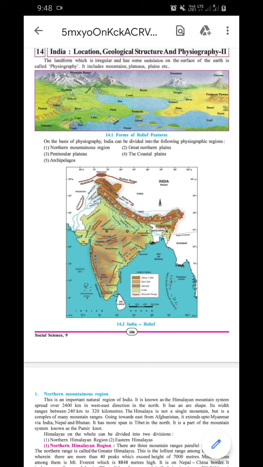Clear? Another famous peak is Godwin Austen, or we can say K2, 8,611 meters. This is the highest peak of the Himalaya in India. Which is the highest peak of India? Godwin Austen. We can say K2.